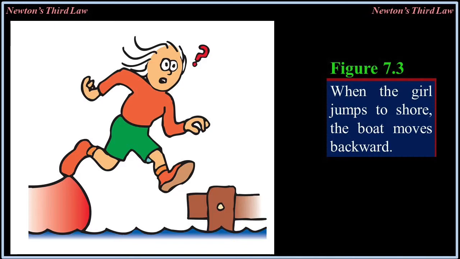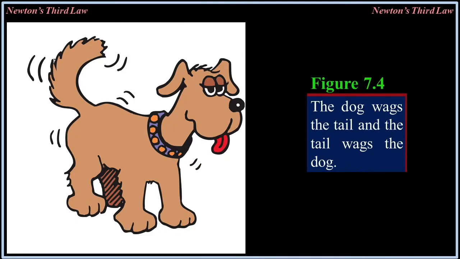Figure 7.3, the girl jumps to the shore, the boat moves backward. Figure 7.4, the dog wags the tail, and the tail wags the dog.